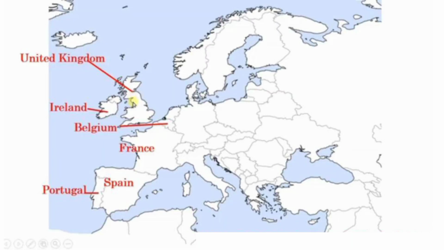This map indicates United Kingdom. It is also called Britain and England. Here Belgium is also very important in the world map. France, Spain, Portugal are also very important in this European map.